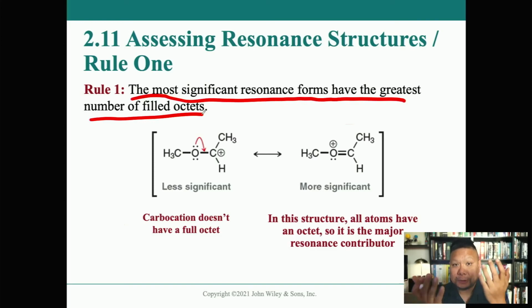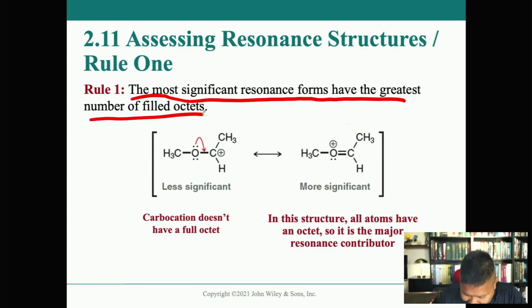Both of those are resonance contributors. But remember, the actual structure is somewhere in between. So one structure contributes to that in-between structure more than the other. So we have rules now on how to determine which structure contributes most to that resonance hybrid I was talking about.